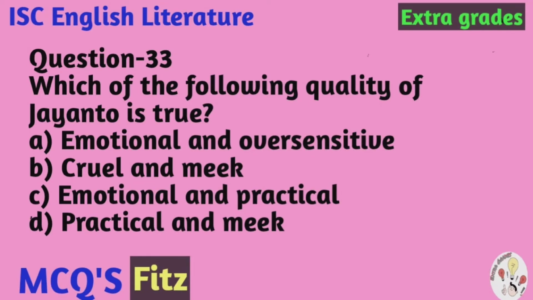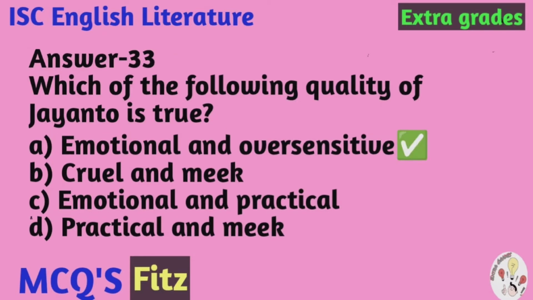Which of the following quality of Jayanto is true? And the options are A, emotional and oversensitive, B, cruel and meek, C, emotional and practical, D, practical and meek. And the correct option is A, emotional and oversensitive.